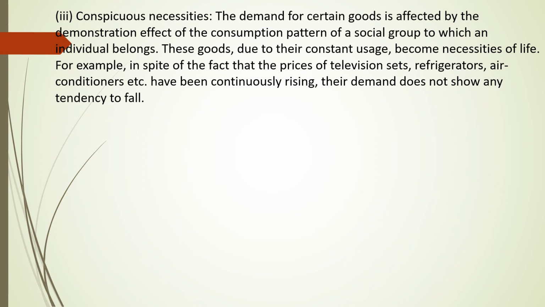Now, the conspicuous necessaries. What does conspicuous necessaries mean? The demonstration effect. So here people want to buy a few goods because they want to follow the pattern of the society. They will follow the consumption pattern of the society. Take the example of a smartphone. If everybody is using one, others will also buy that smartphone even if it is costlier, and it becomes very essential.